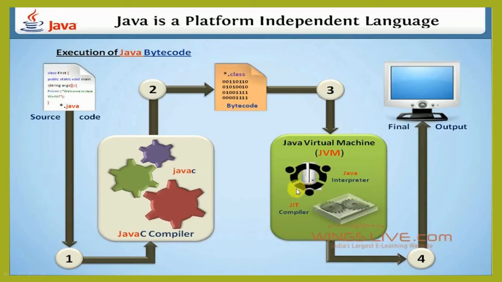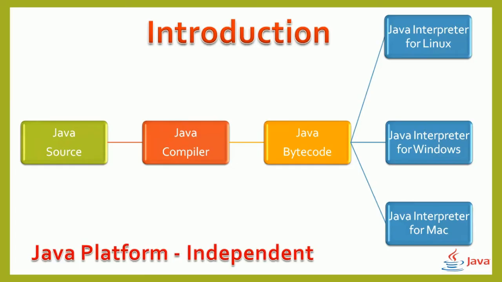Third, by using the Java Virtual Machine of the particular operating system like Windows, Linux, or Macintosh, the class file is run and finally generates output on the screen. That's because the Java compiler is available for different platforms, which is why Java is platform independent.